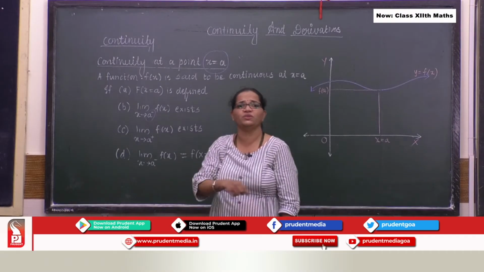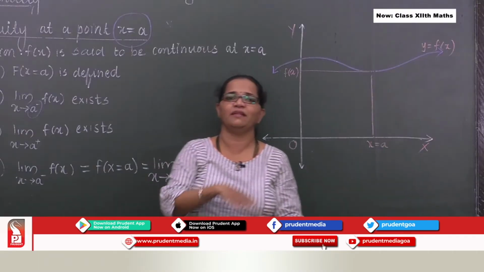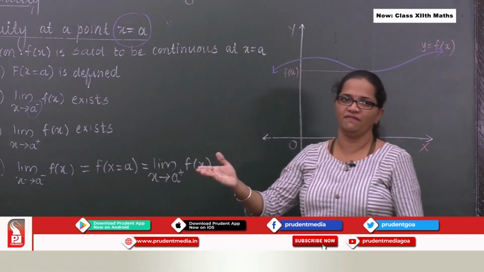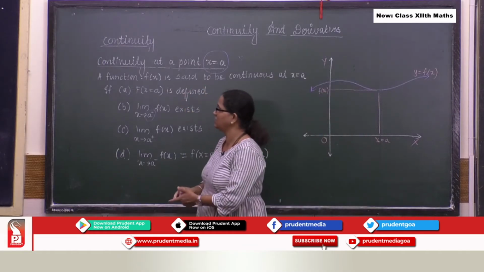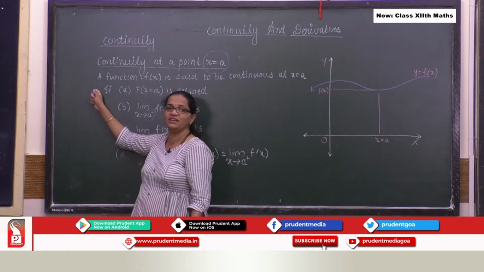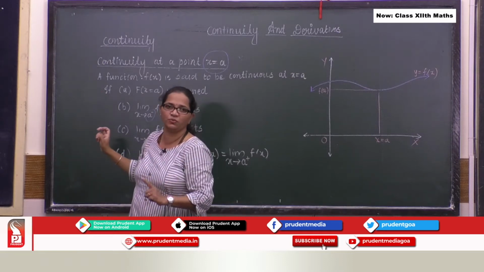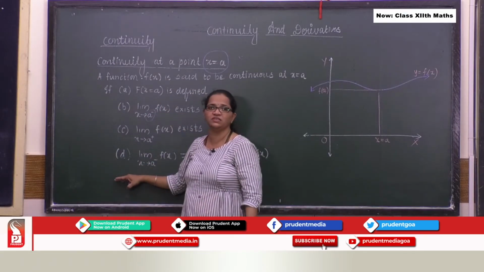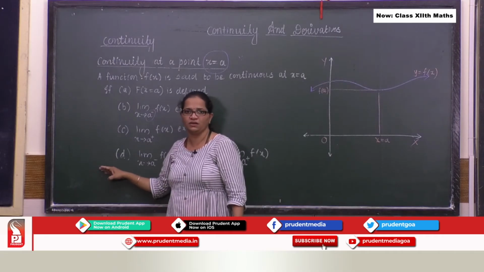Now this value of a can be any number. It can be 0, 1, 2, it can be in radians, pi, pi by 2, any value. This definition can be asked directly for 1 mark as a theory question. If you give the entire thing, all 4 conditions, you are through and you will get the entire 1 mark.